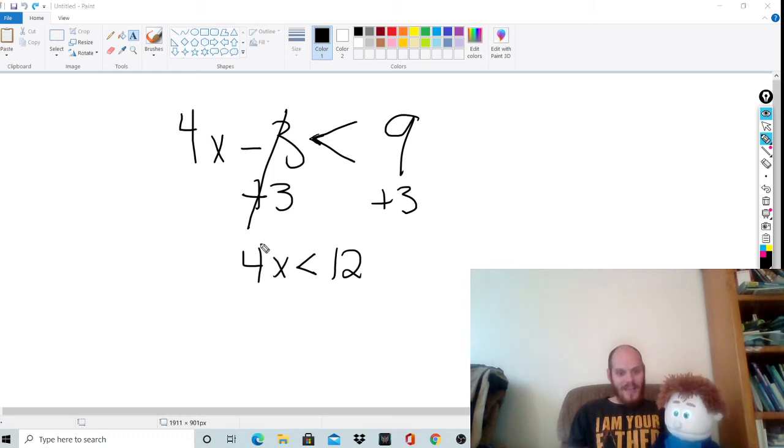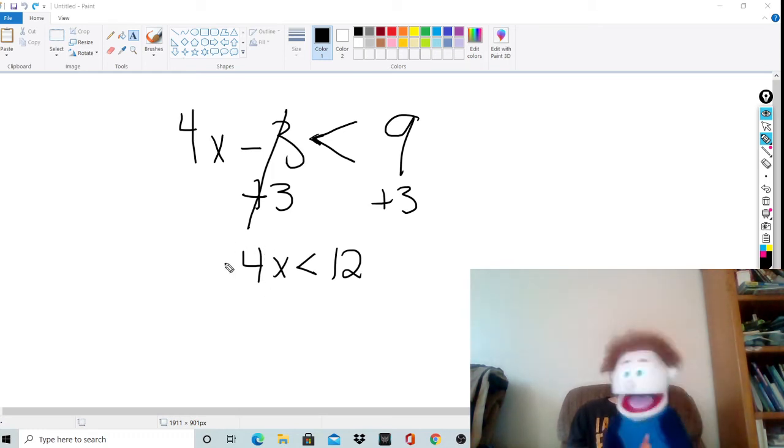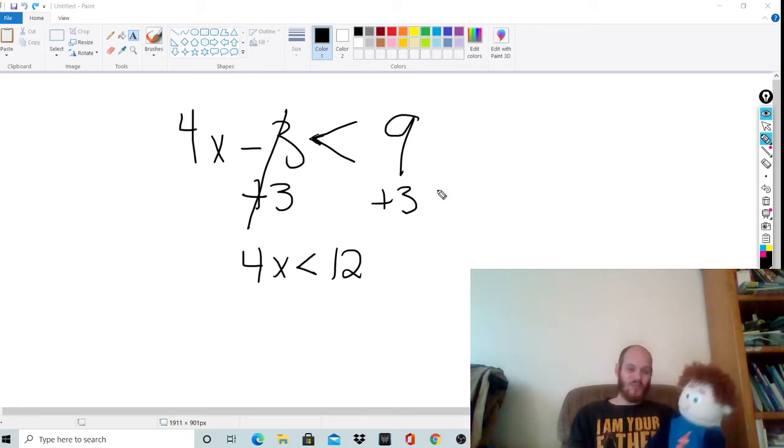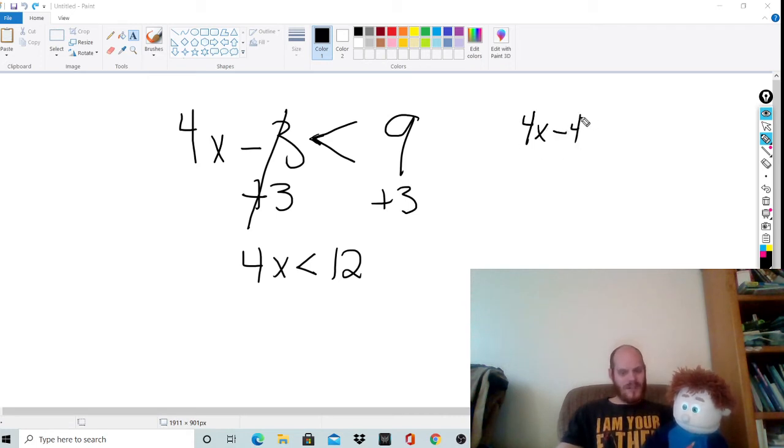So how do I get rid of this 4 to get x by itself? Can you subtract? You can't subtract. That's a really good point, Tommy. You can't subtract because they're not like terms, right? I couldn't take away 4 to get rid of it. It doesn't work that way. These aren't like terms. The only way you could get rid of this coefficient, or this 4, is by using division.